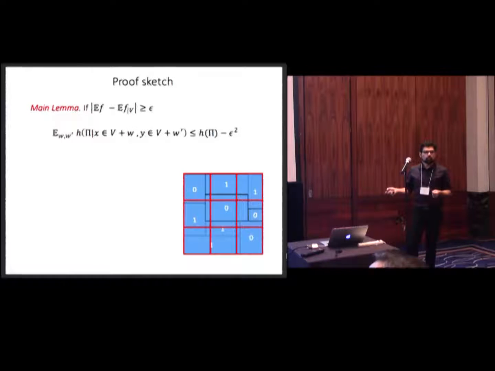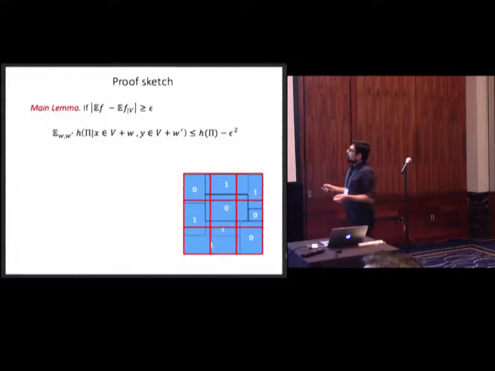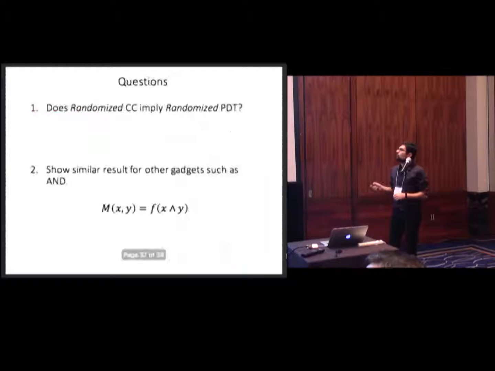Which entropy do we start from at the beginning? Well, we knew we had a partition into 2 to the k many rectangles, so entropy could be at most k. Every time we drop it by a constant, so it requires at most just order of k many reductions. Okay? So that just finishes the result.